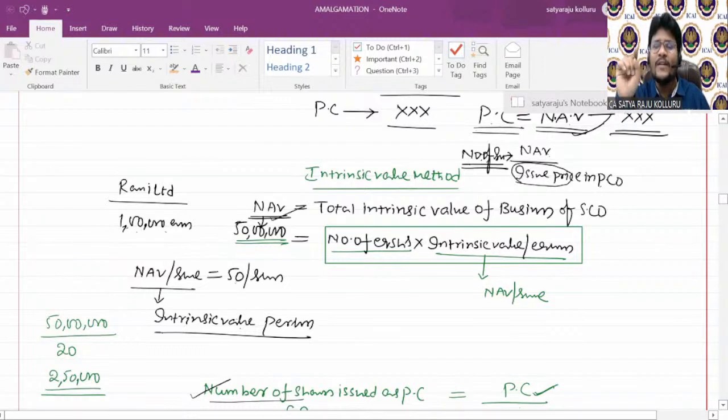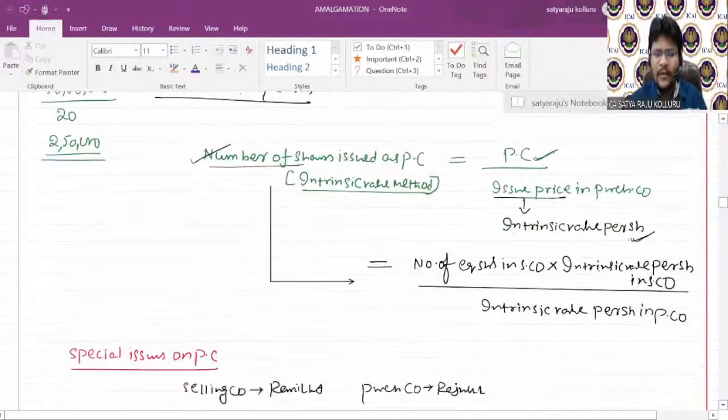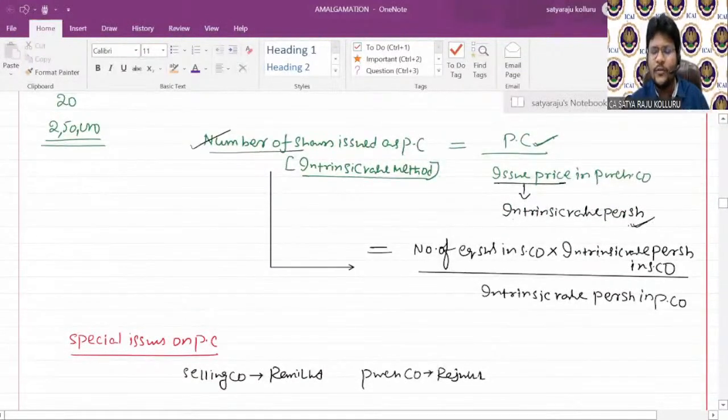It is purchase consideration divided by the issue price; here, on behalf of the issue price, we are using the intrinsic value per share in the purchasing company. So the formula is number of equity shares in the selling company into intrinsic value per share in the selling company, divided by the intrinsic value per share in the purchasing company.